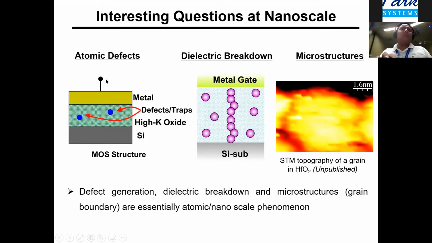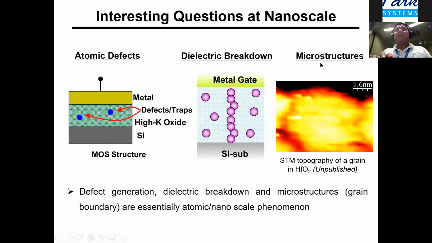For example, look at the picture of atomic defects. When these defects are created, these are essentially nanometer or atomic length scale phenomena, and they require atomic scale resolution to probe them directly. Similarly, breakdown is also a tens of nanometer length scale phenomenon.